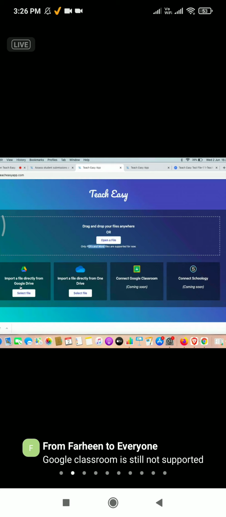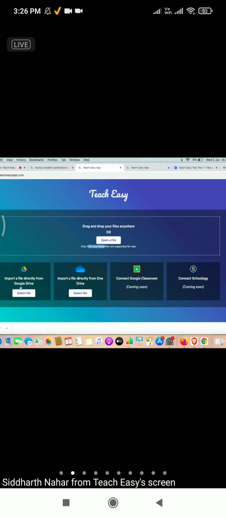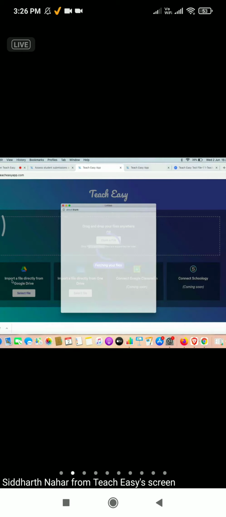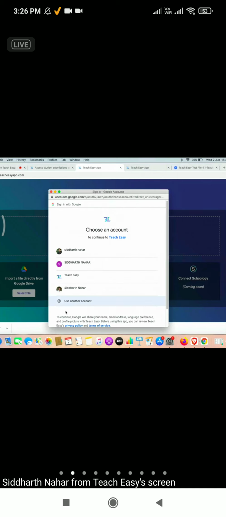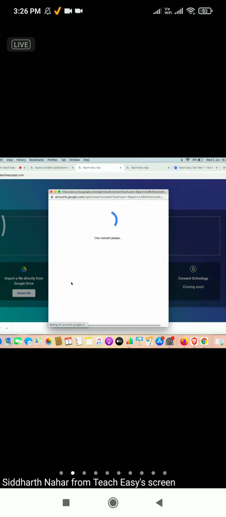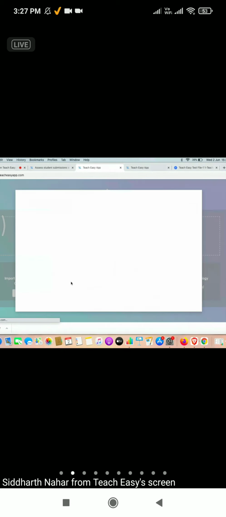So assume your students are sharing the files to you, let's say on Google Drive, or if you are using a Google Classroom, right? In Google Classroom, all the files that students are submitting directly go to your Google Drive. So let's see how Google Drive works. So click on the Google Drive button. A window will open where it will ask which account do you want to use. So I will just use my account right now. You can use your school account or personal account wherever the files are coming.